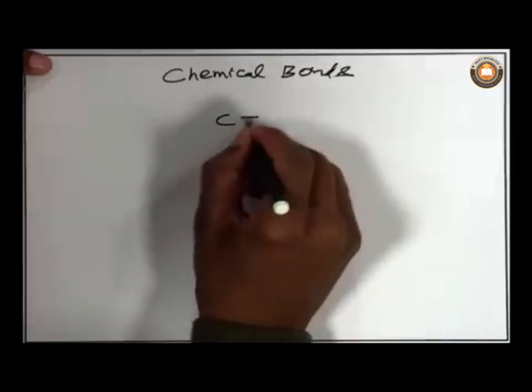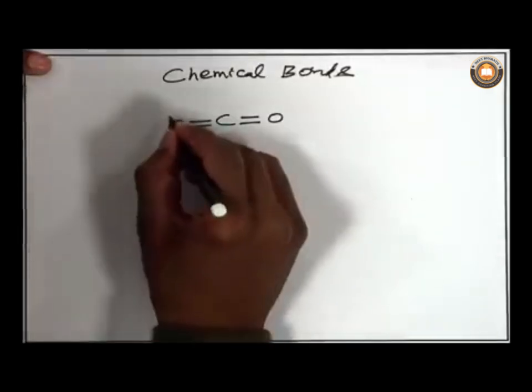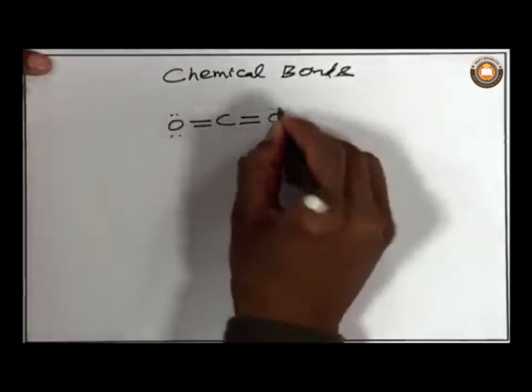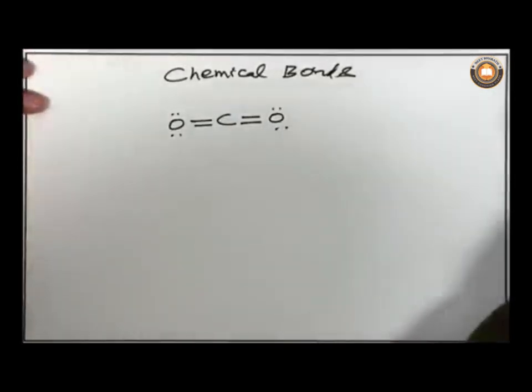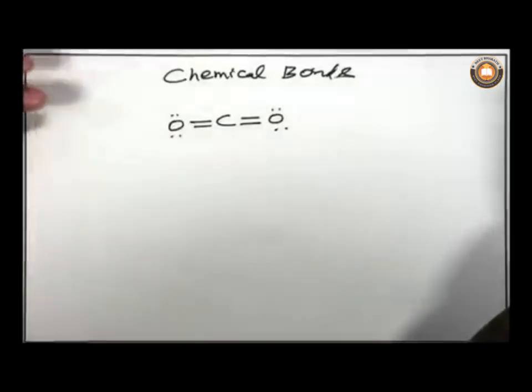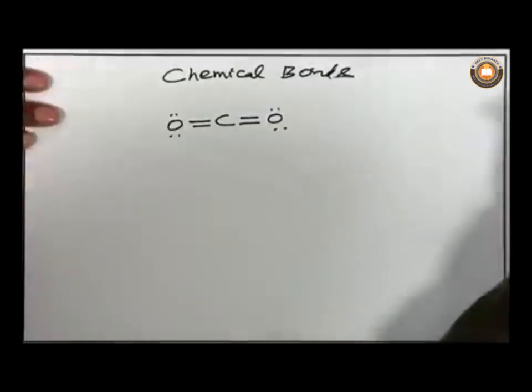This is the carbon dioxide structure. It is a linear molecule, and the central atom is the carbon, connected to and surrounded by two oxygen atoms. It is because of its chemical bonding that it contributes to global warming.